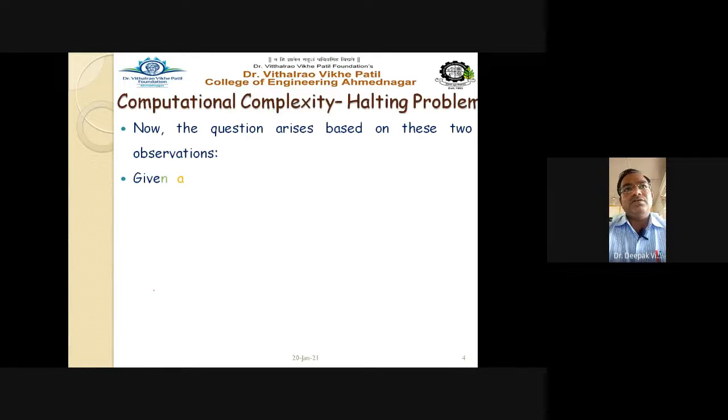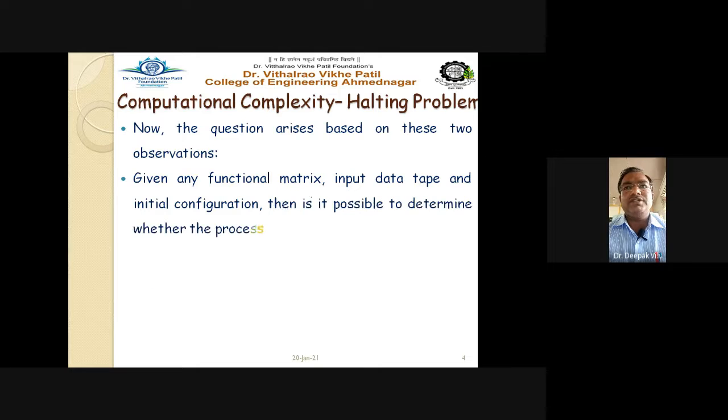So how do we state the problem? Based on these two observations, the question arises: given any functional matrix, input data type and initial configuration, is it possible to determine whether the process will ever halt?